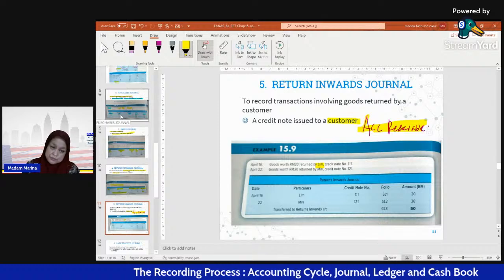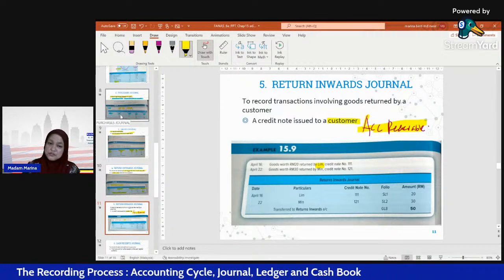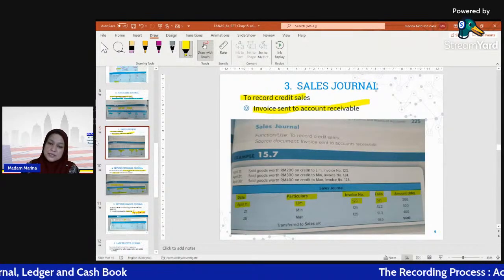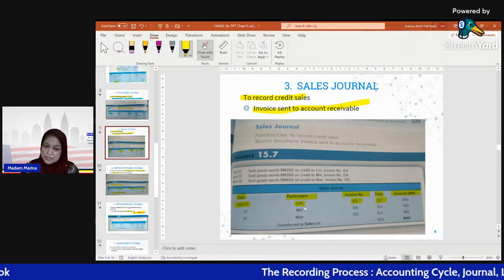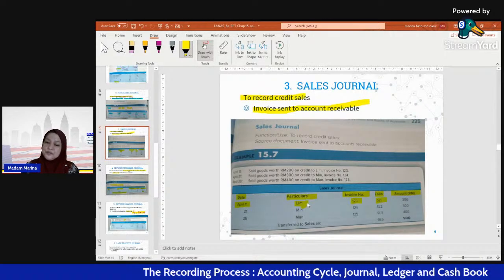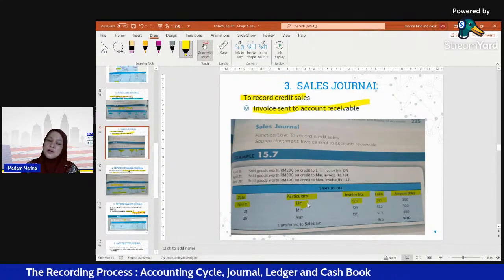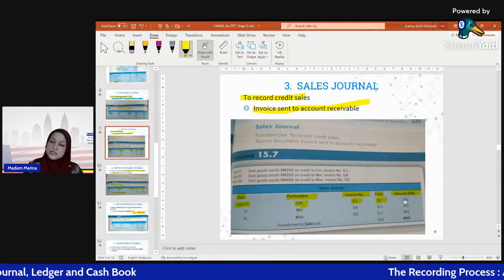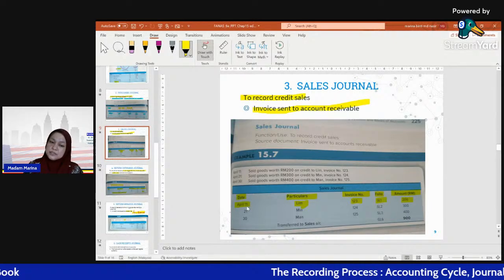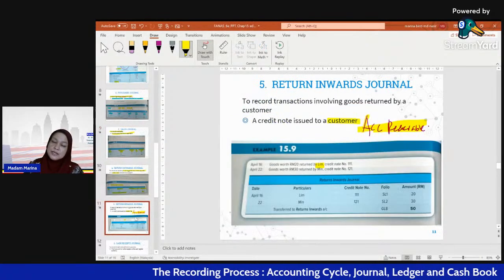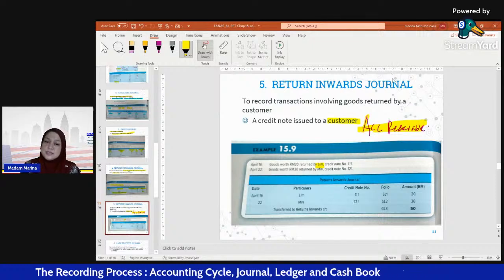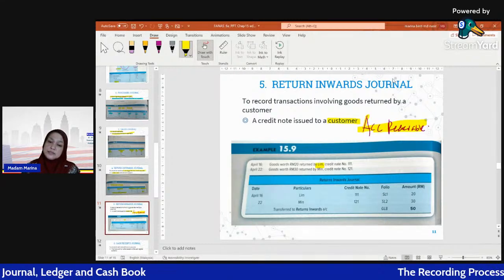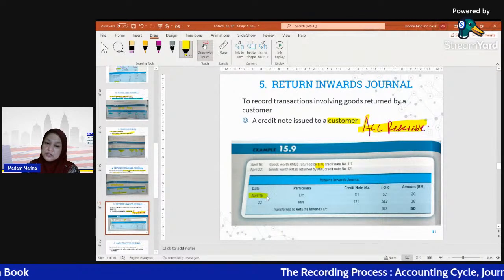So how to check which one is Lim? We go back to the sales journal, and you notice that Lim here, previously we sold goods on credit to Lim. How much? 200, on April 11. And now Lim returned goods back to us, 20 ringgit. So how to record this transaction?